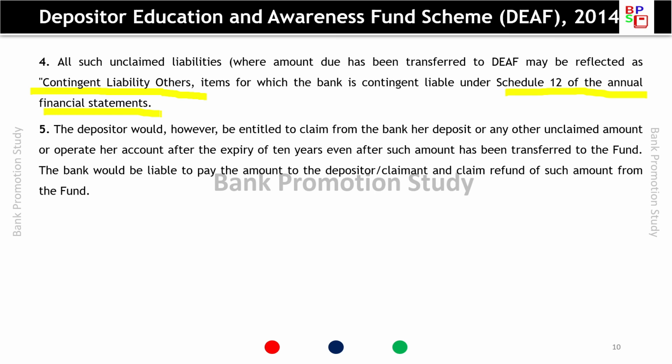The depositor would, however, be entitled to claim from the bank her deposit or any other unclaimed amount, or operate her account, after expiry of 10 years, even after such amount has been transferred to the fund. The bank would be liable to pay the amount to the depositor claimant and claim refund of such amount from the DEAF fund through communication with RBI.